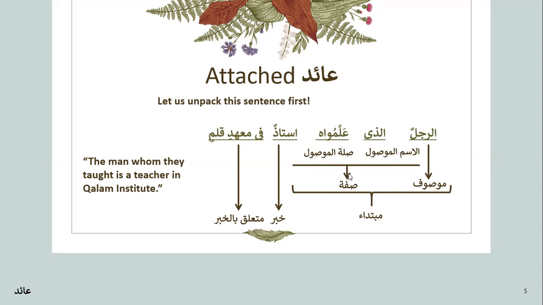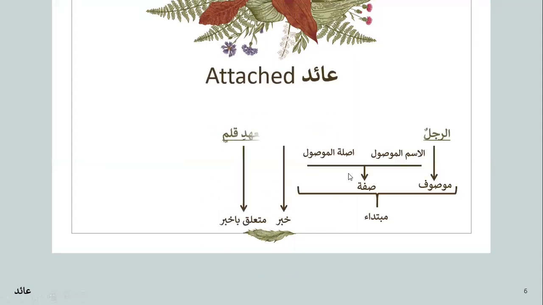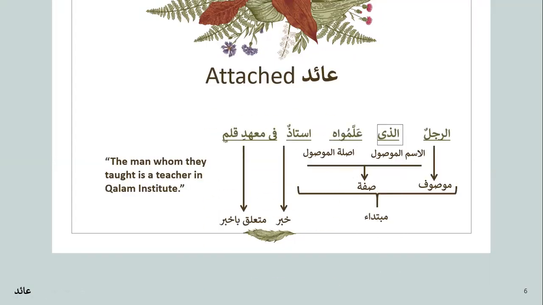Now you see this allamu is not matching in number and gender with allazi. But if you see allazi and hu, they both are matching in number and gender. So you realize that allamu was not matching. It was plural and this was singular. Therefore, we had to bring an Aid. The Aid stepped in, and it should match here with allazi in number and gender, and that's what's happening. So this is your attached Aid. It's attached to a fi'l, that's why it's called attached Aid.